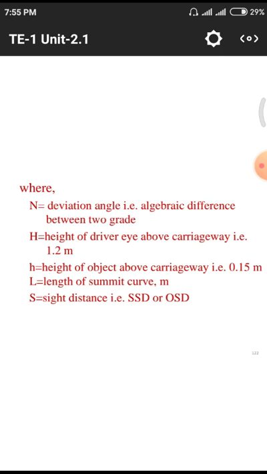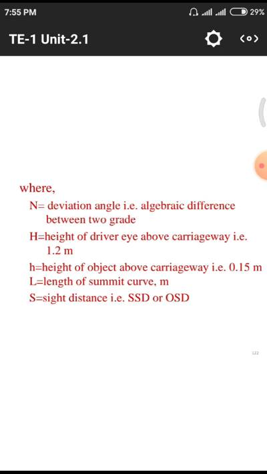Because h equal to 0 for valley curves, as we are traveling from a higher position to a lower position, so the front vehicles are clearly visible to us, and the carriageway height is 0 for valley curves. Only for summit curves do we have small h, that is equal to 0.15 meters.